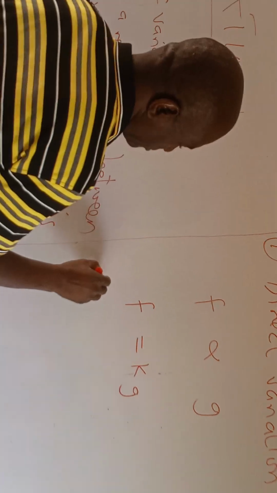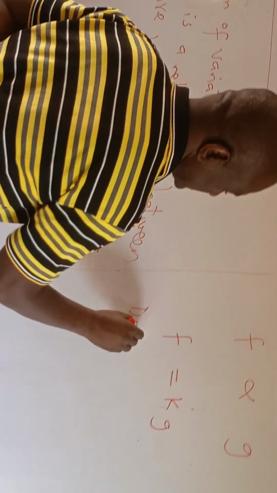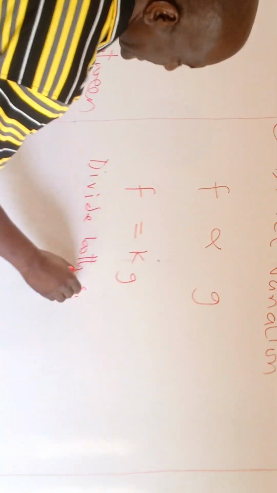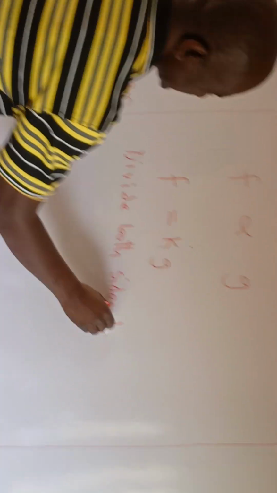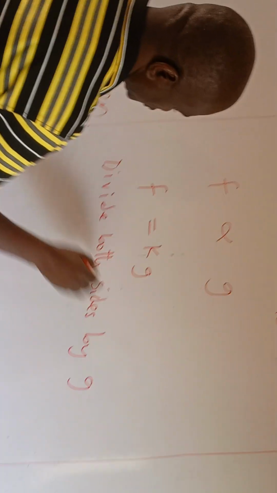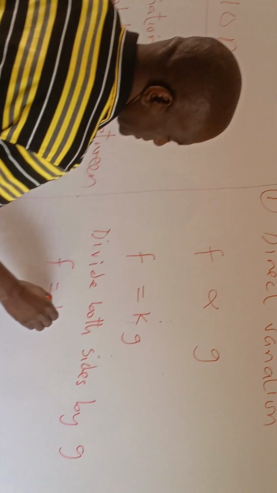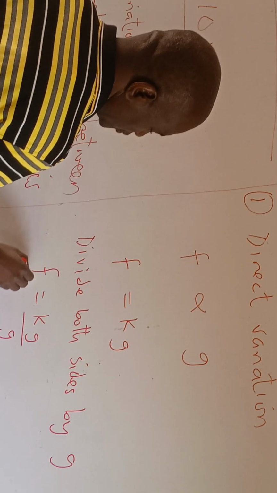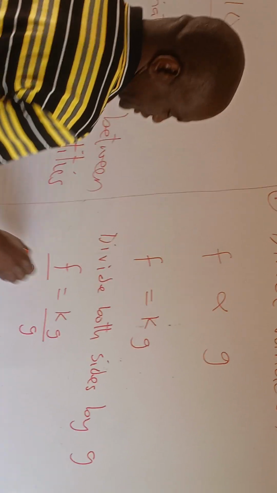Here, if we divide both sides, that means left hand side and right hand side, by G. So we have F equals KG. We divide the right hand side by G. We divide the left hand side by G.